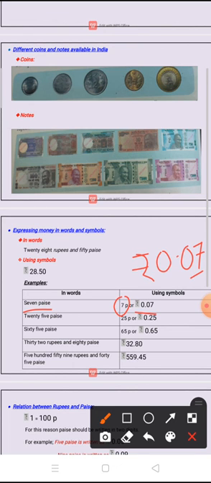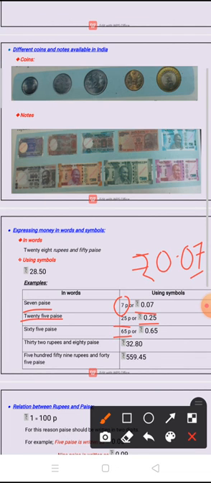I told you that the numbers after the dot denote the paisa part. Now 25 paisa: 25p or rupees symbol 0.25. Now 65 paisa: again 65p or rupees symbol 0.65.